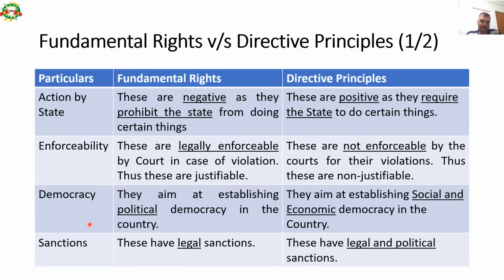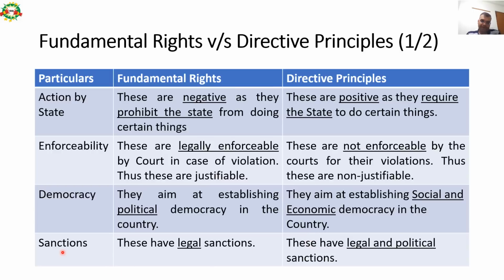Then third parameter is democracy. Fundamental rights basically aim at establishing political democracy in the country. However, directive principles aim at establishing social and economic democracy. So please note down this word, this parameter is also important. Fundamental rights focus on establishing political democracy and directive principles aim at establishing social and economic democracy in the country.